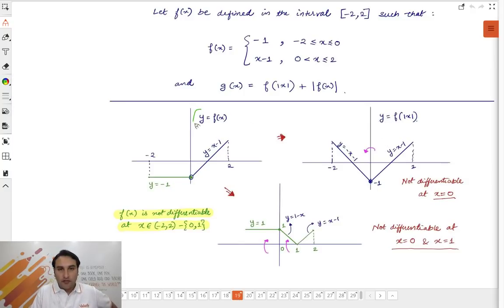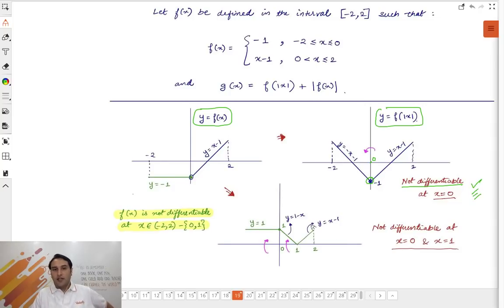After plotting y equal to f(x) graph, now we are plotting the graph of y equal to f of mod x. f of mod x में क्या करते हैं? We will erase this portion of the graph. Erase it. इसको rub कर दो. And then take the mirror image of the right hand side to the left. So it looks like this. ठीक है. So what do you see? You see a sharp corner here at x equal to 0. So not differentiable at x equal to 0.